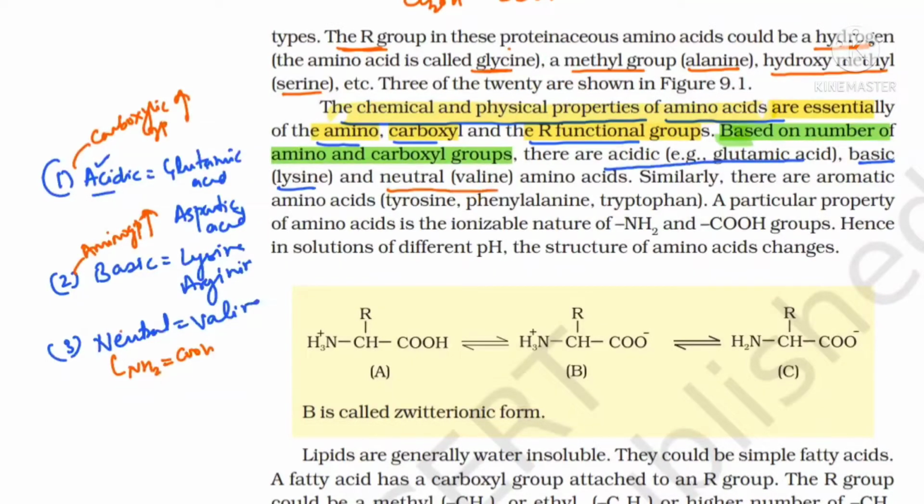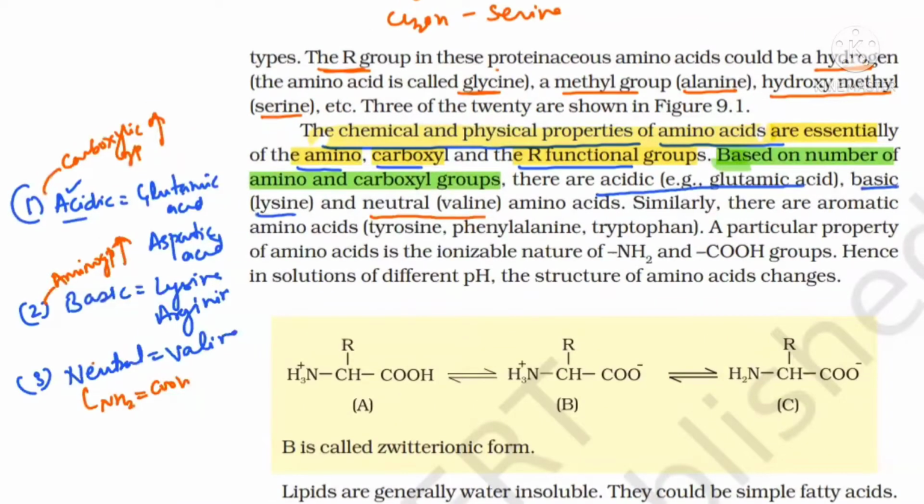So I've tried to explain here with the table, please draw it this way only. Apart from this, there are other aromatic amino acids also. Aromatic amino acids, please make a note: tyrosine, phenylalanine, tryptophan, these three also. Is it clear? Now, a very important property of amino acids is that the NH2 and carboxyl groups are in ionizable form.